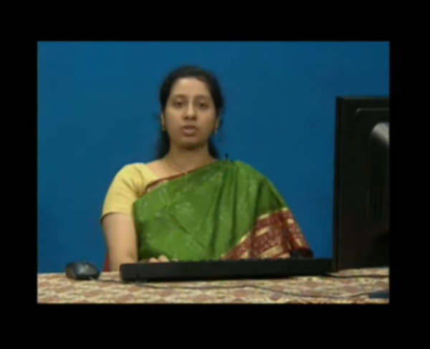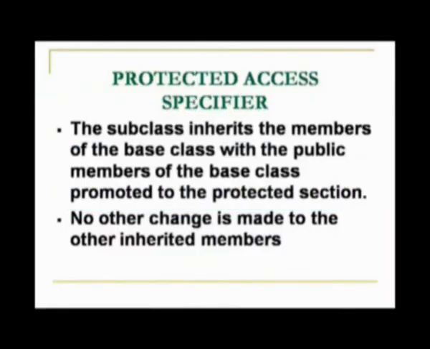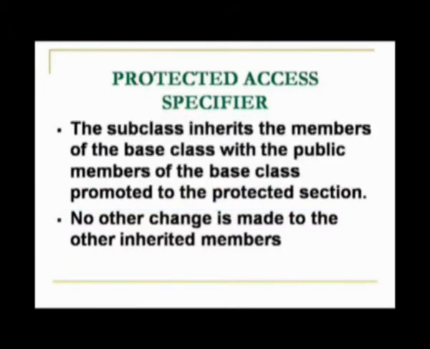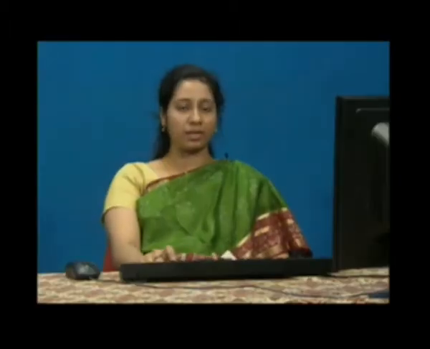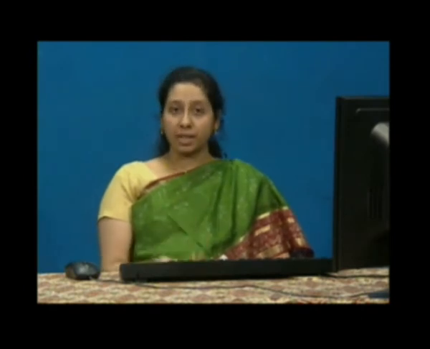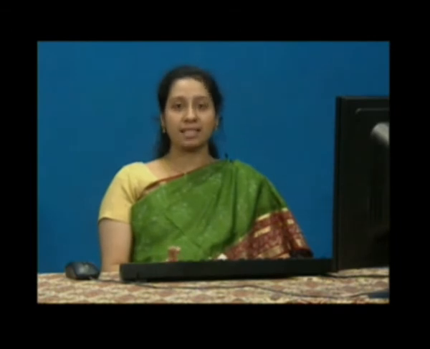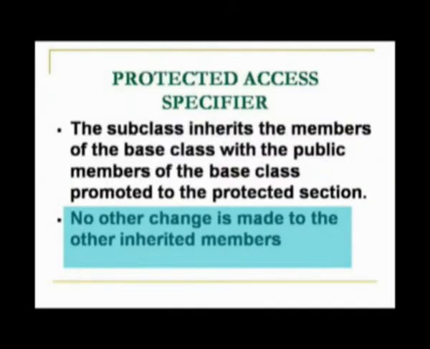Protected access specifier. This protected has already been discussed with regards to C++ object oriented programming, but its actual significance comes only in this usage of the inheritance concept. Here the subclass inherits the members of the base class with the public members also becoming protected. So, with the public access specifier we saw that whatever was public remained public, whatever was protected remained protected, but when we use the protected access specifier, whatever was public in the superclass also becomes protected in the subclass. So, there is a change in the access freedom that is given to the members of the base class. There is no other change in any of the inherited members.